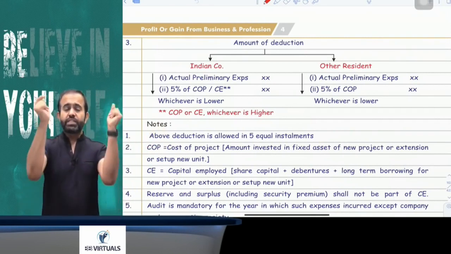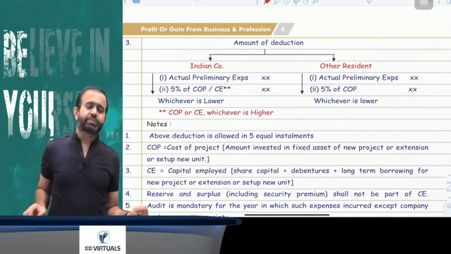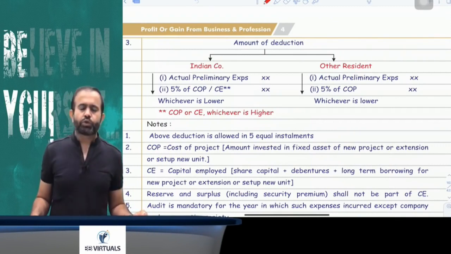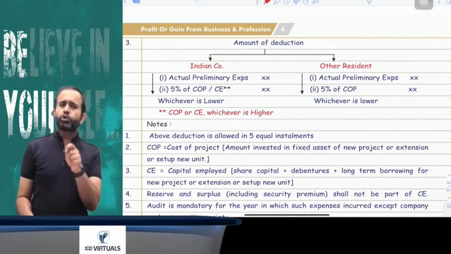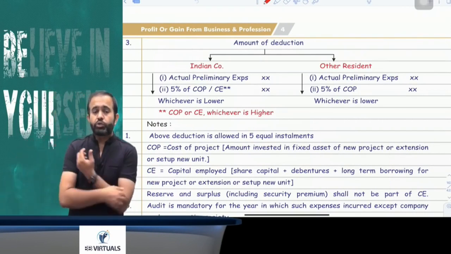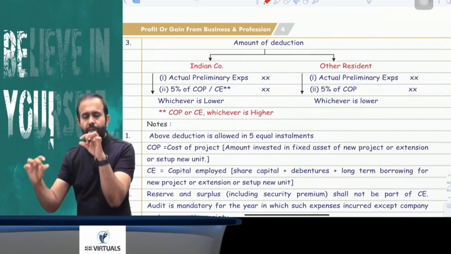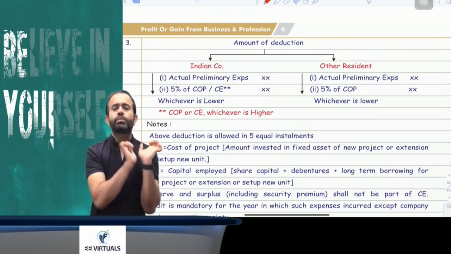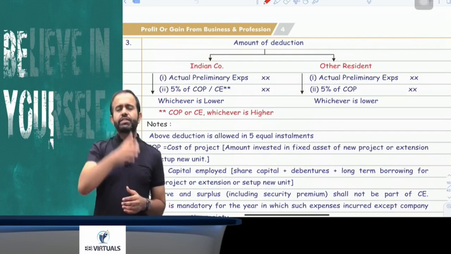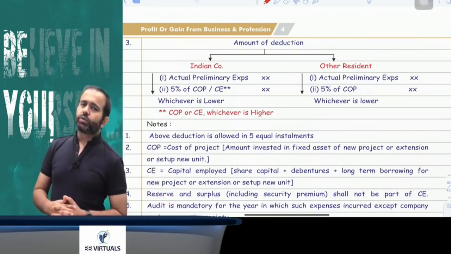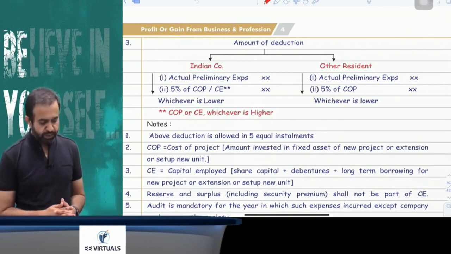Now next part, all people just pay attention. For the Indian company, you can take the capital employed instead of cost of project. So in an Indian company, you will compare the cost of project or capital employed, whichever is higher, and that should be multiplied by 5%. Your eligible preliminary expenses, whichever is lower, you will consider the lower, and that lower will be allowed in 5 equal installments. You got my point or not?